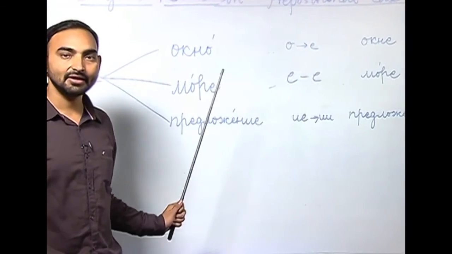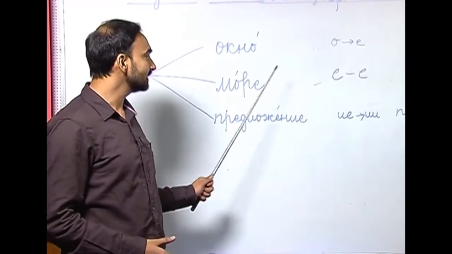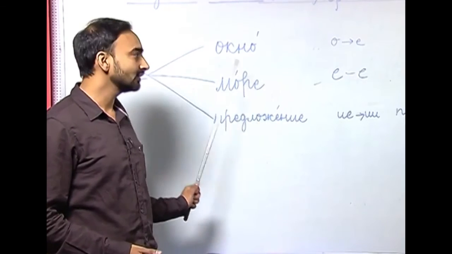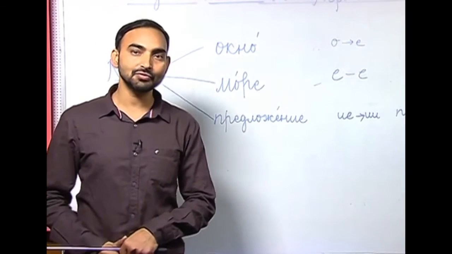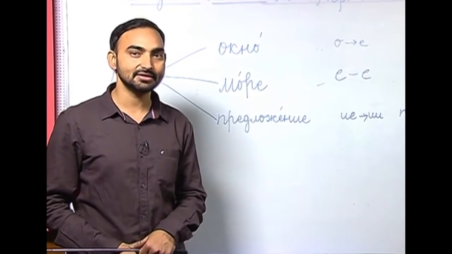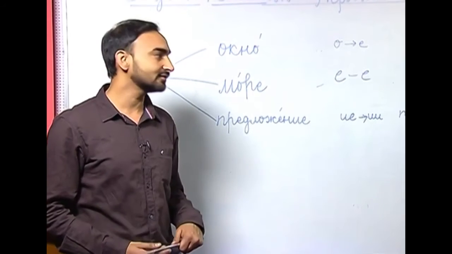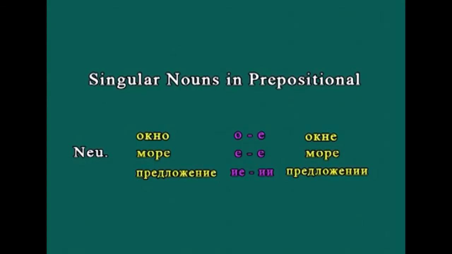The second ending of neuter gender nouns are ye ending words. What happens when we have to use a ye ending neuter gender noun in the prepositional case? We will not change anything. Ye is basically replaced with ye. So, there is no change in the spelling. So, more will be more only.